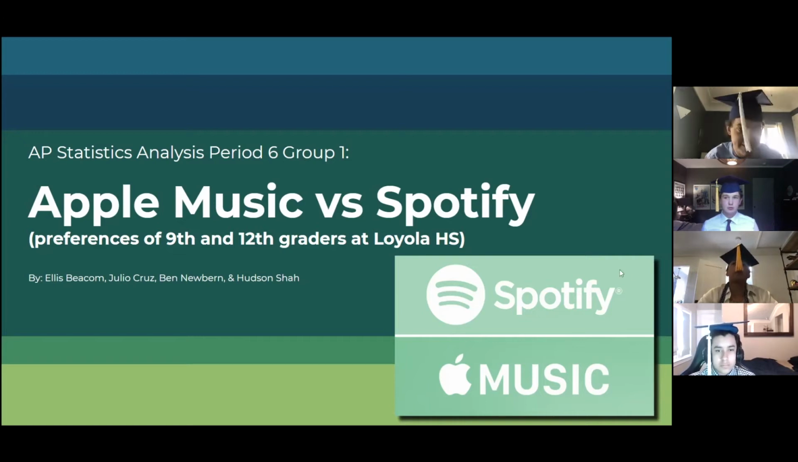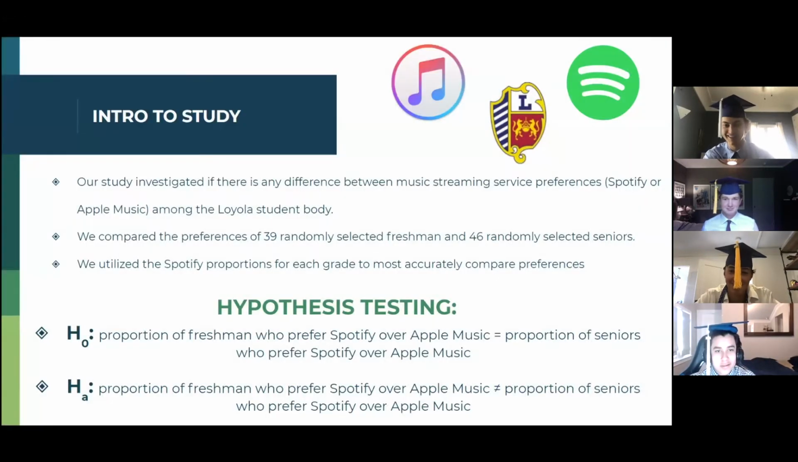This is AP Statistics Analysis Period 6, Group 1. We compared Apple Music versus Spotify between the freshmen and the 12th graders at Loyola. This project was done primarily by myself and Ben and Hudson and Julio.